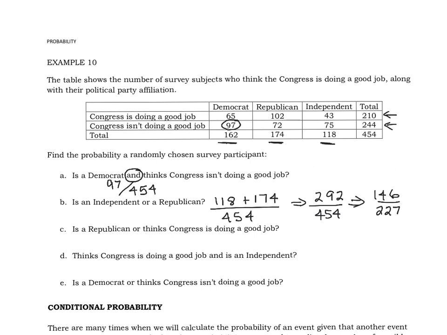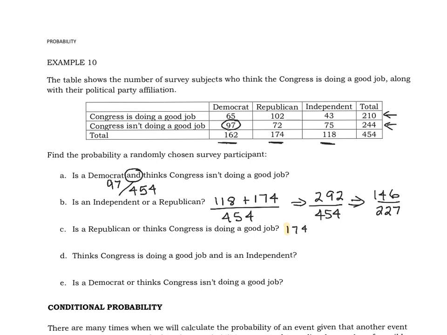Next: is a Republican or thinks Congress is doing a good job. I'm going to go ahead and use a highlighter here. These are the Republicans, and these are the people who think Congress is doing a good job. Hopefully you just saw the overlap there. So these are not mutually exclusive, are they? Let me undo the highlighting there. Republican, that's 174. Let's get back to pen.